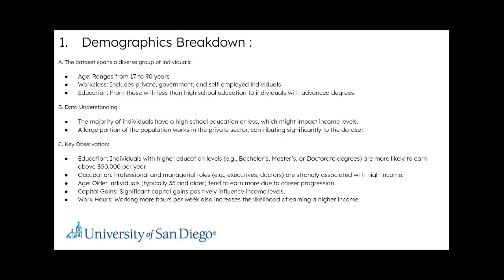Now, these are some of the key observations we have noticed. Individuals with higher education levels, like bachelor's or master's, are more likely to earn above $50,000 per year, and professional and managerial roles are the prime occupations leading to the high income group. Also, older individuals, typically more than 35, earn more. Working more hours per week also increases the likelihood of earning a higher income. So these are some of the factors which we have noticed influencing income.